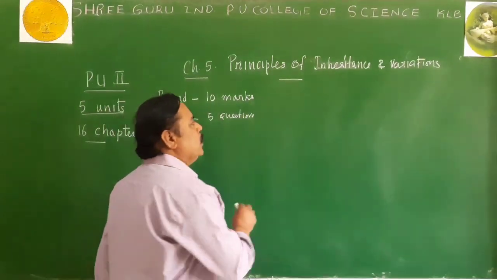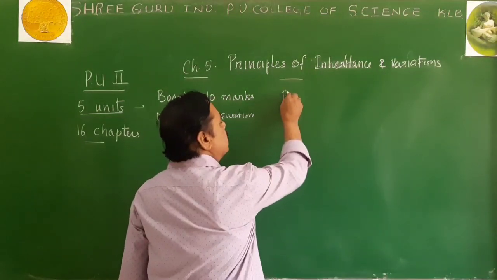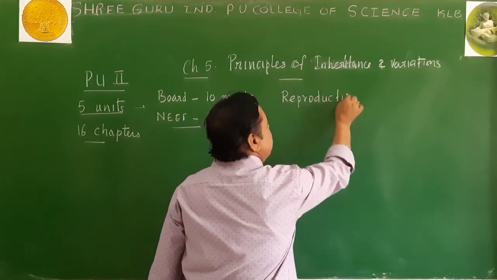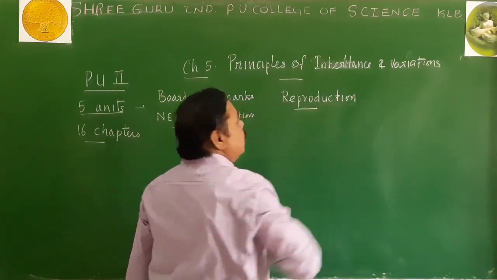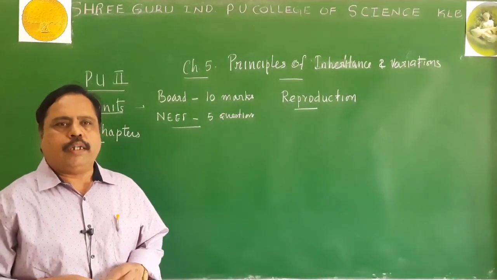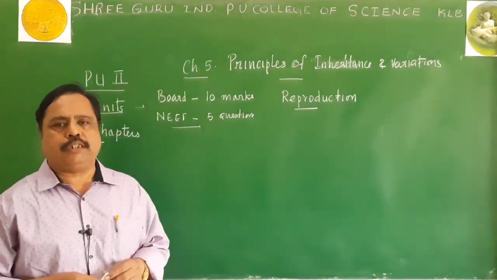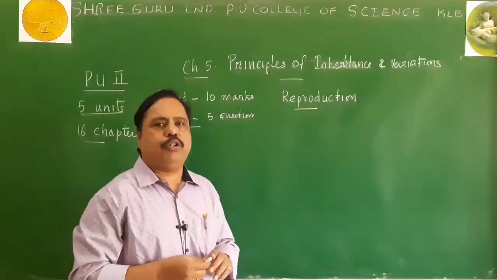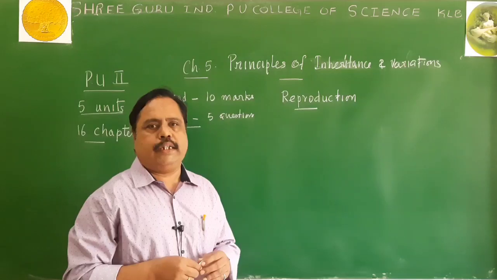Students, you may know that reproduction is the basic principle which is responsible for producing the same type of individuals. Reproduction is the biological process by which similar individuals are produced by living organisms.